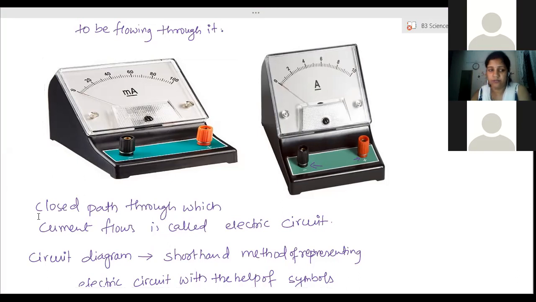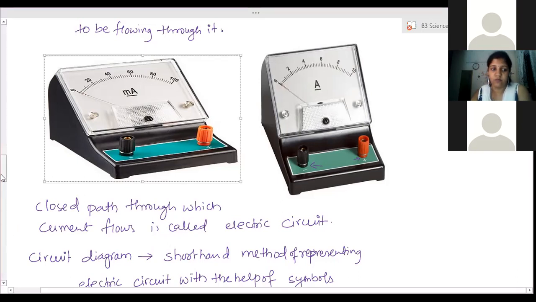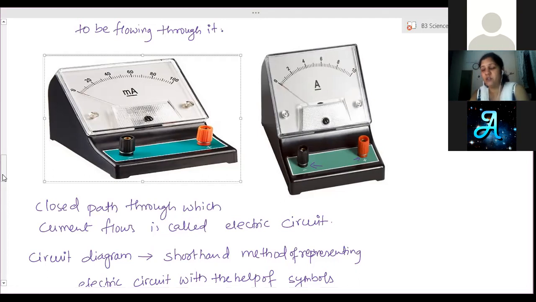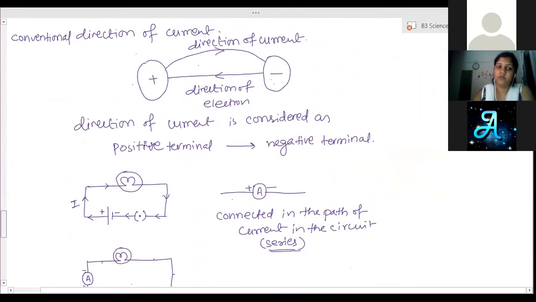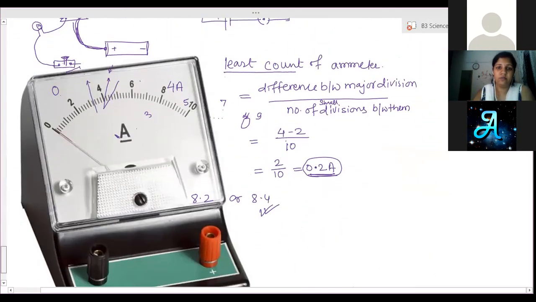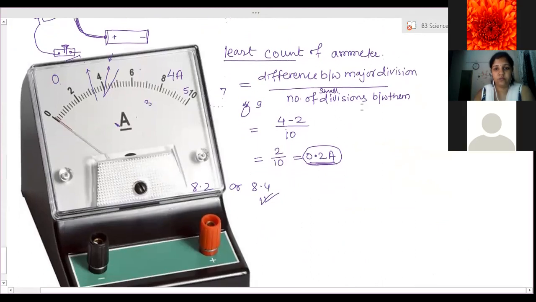Clear? So you have to convert that back to ampere. Is it clear? Okay. So write down this: finding the least count of an ammeter.